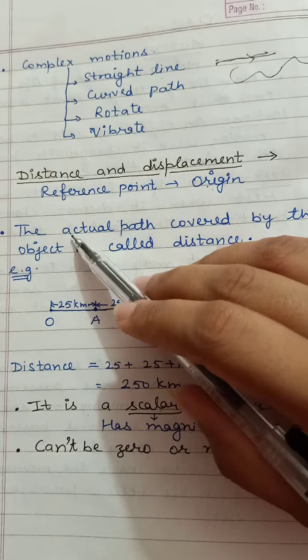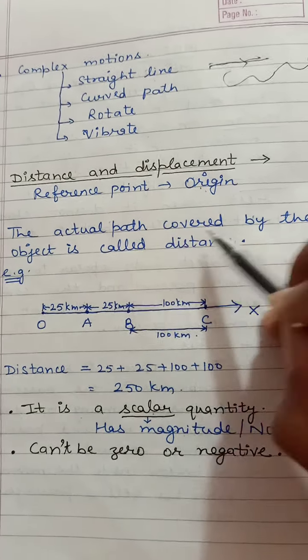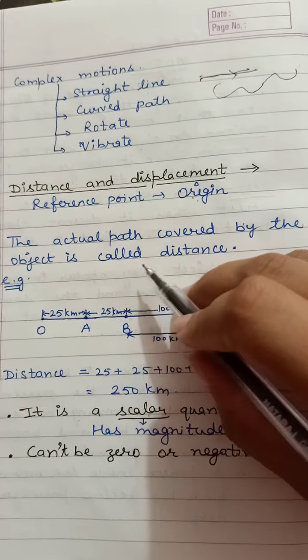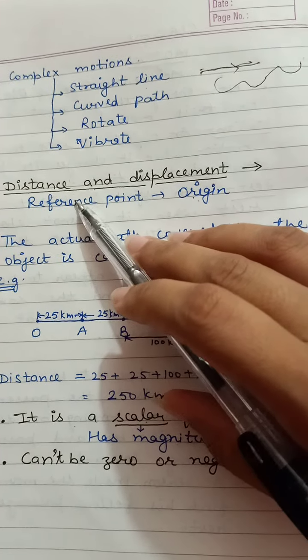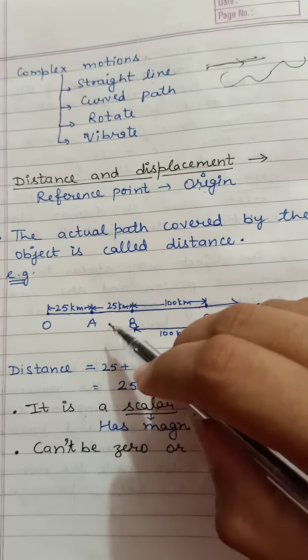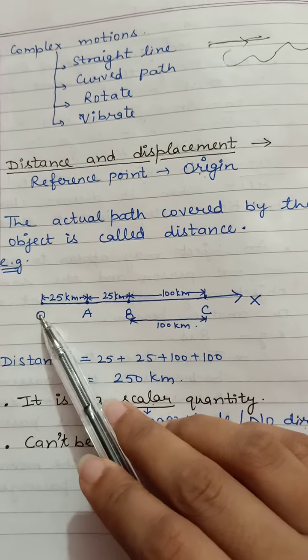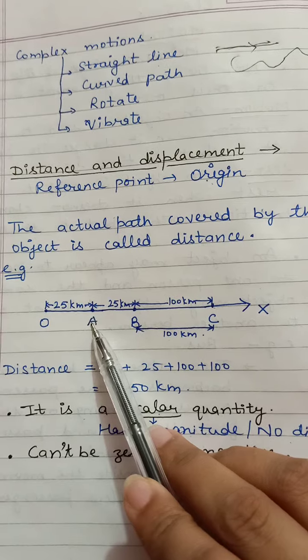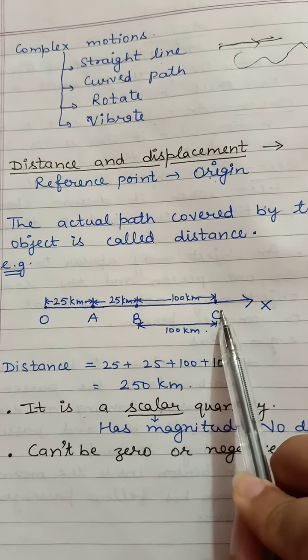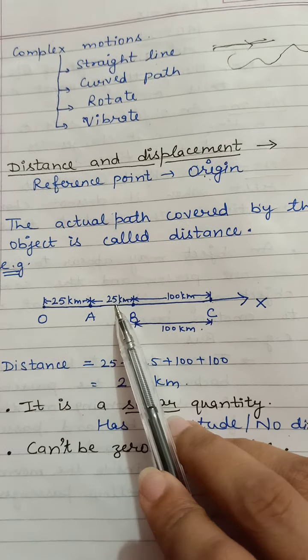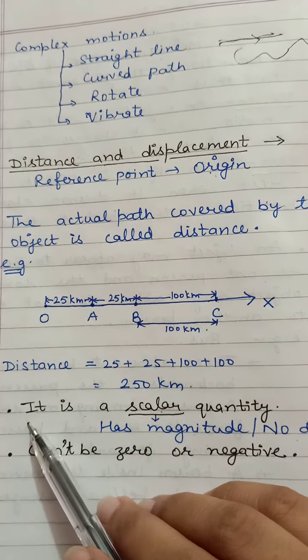Now, what is distance? Distance is the actual path covered by the object. That means the total path covered by the object is called the distance. For example, if an object moves from the origin O to A, then B, then C, the total distance covered is 25, 25 and 100, that means 150.